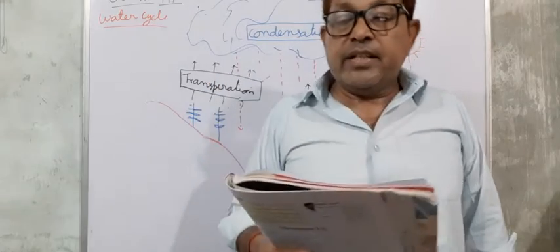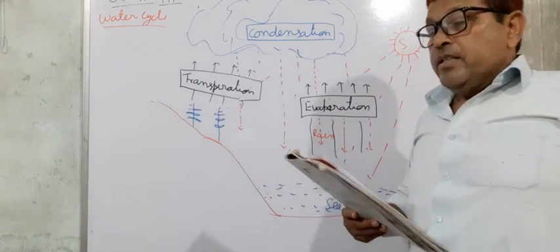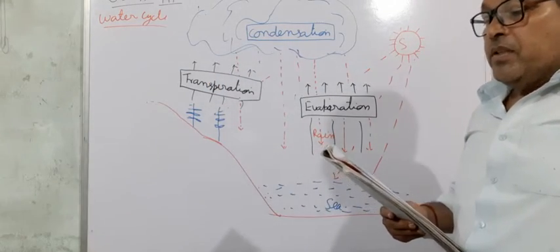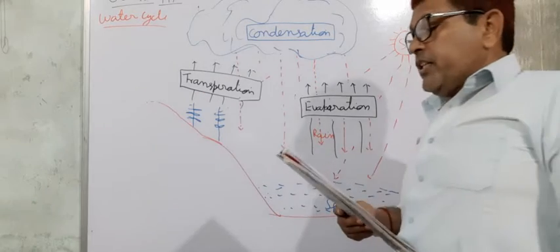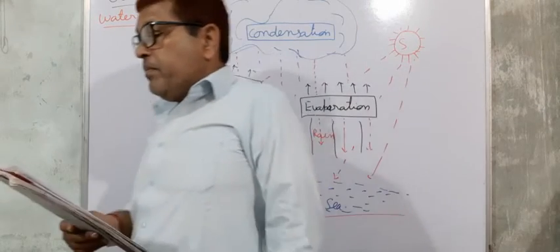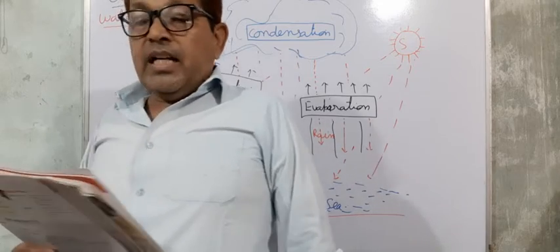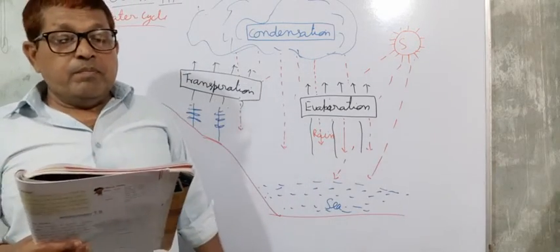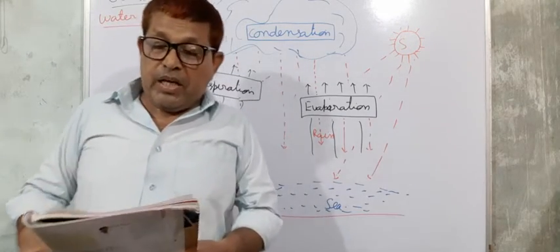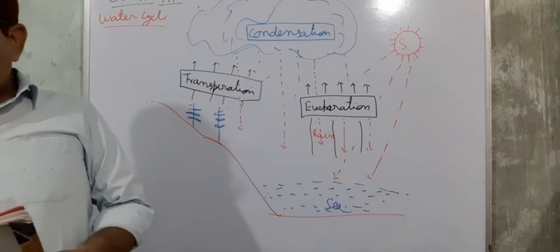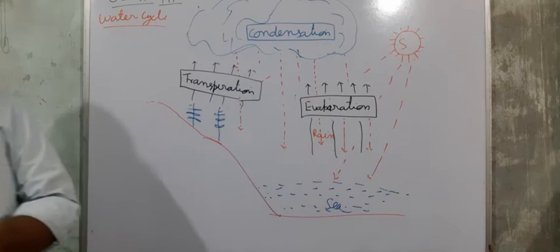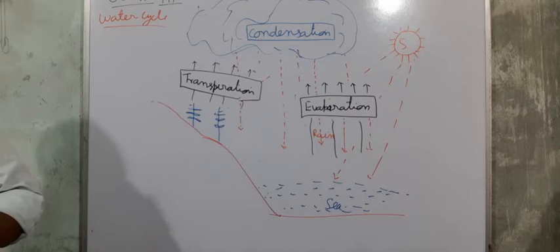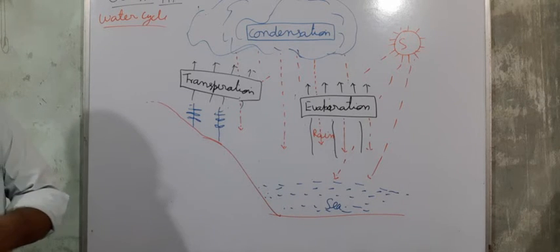The heat of the sun changes the water of the ponds, lakes, rivers and oceans into water vapors or steam. This is called evaporation. Plants also absorb the water from the soil through their roots and then release it back into the atmosphere.